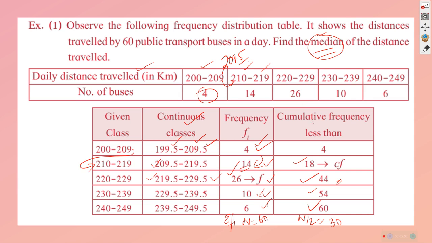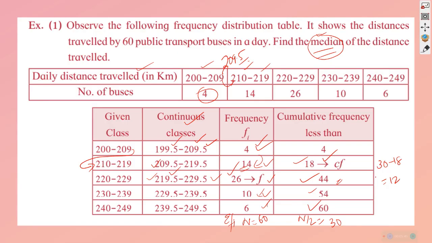Now we know that 18 is below 219.5. You should see the last video. It's a continuation of it. 18 are not coming, so that much is skipped. And from 18 to the next one here is 44. Otherwise, it is the end of it. So in that case, there is a variation in that 30 minus. We can think about 30. 30 is the mid value, minus 18, and we know that it is equal to 12. 12 scores are there, which is in support of the formula, and we know that the median class is 219.5 and